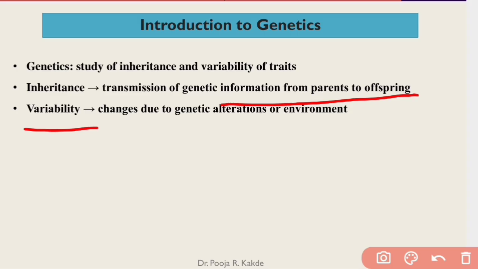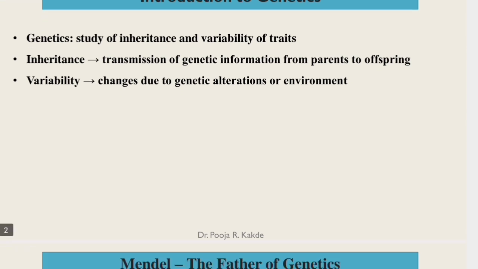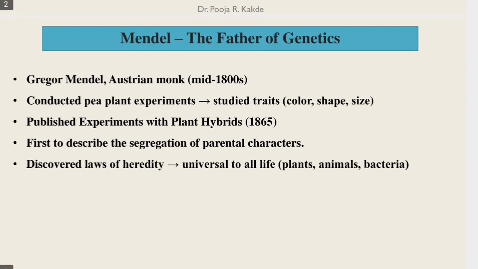So this variability can result from either recombinations or horizontal gene transfer, or it can also occur due to mutation, which is sudden change in gene. So what is genetics? It is a study of this inheritance, which is transfer of genetic information from parents to offsprings, and variability. Variability means changes in genetic alterations.